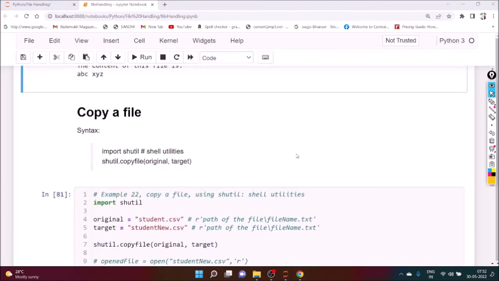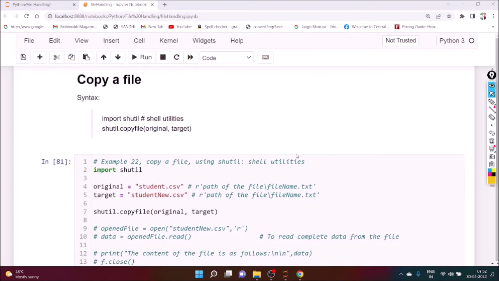Achha, next, copy a file. Suppose we want to copy the content of a file to another file. So we need to import shutil, that is shell utilities, and we have to execute that particular function, copyfile. Here we have to put original and target. We want to copy content from the original file to the target file. Then we have to write shutil.copyfile, original file, target file.